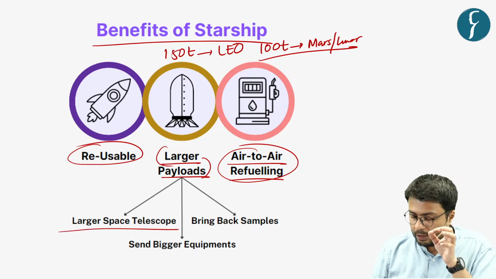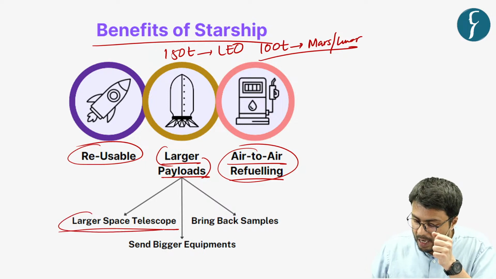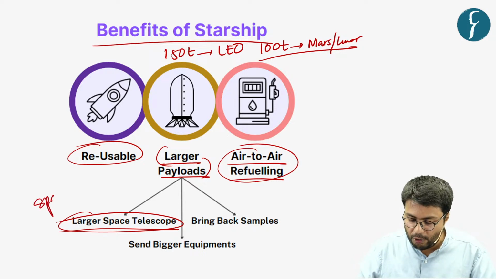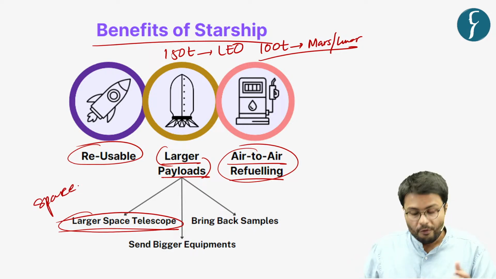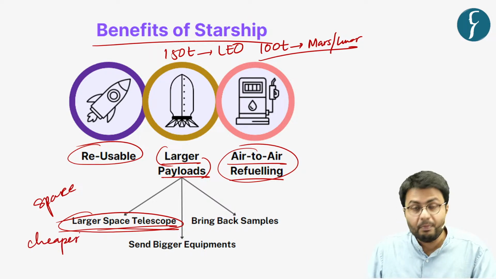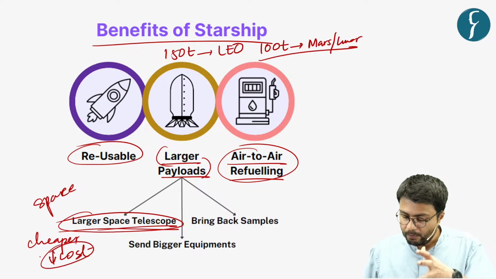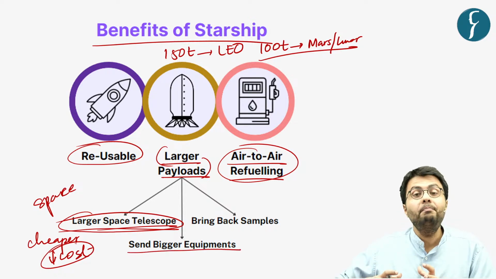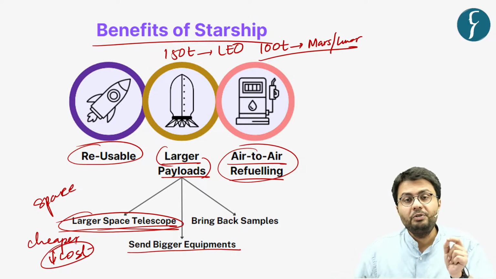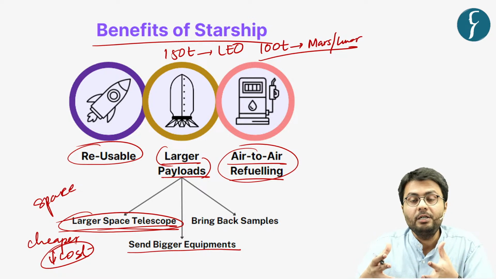First of all, companies or space exploration organizations can build larger space telescopes, which will enable these organizations to undertake space exploration more comprehensively. Further, these telescopes can also be constructed by using cheaper and heavier materials, which will overall reduce the cost of space exploration missions. Further, we can send bigger equipment to other planets as well, such as drilling equipment, which will enable these agencies to undertake exploration of components of various different planets as well.